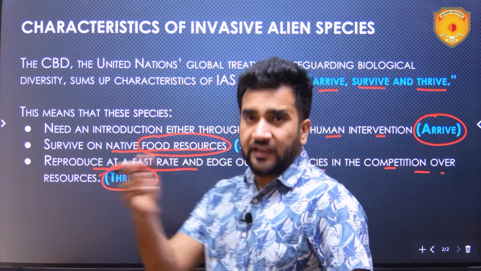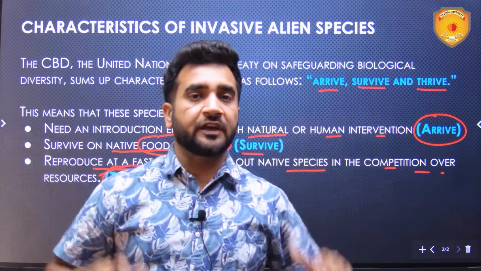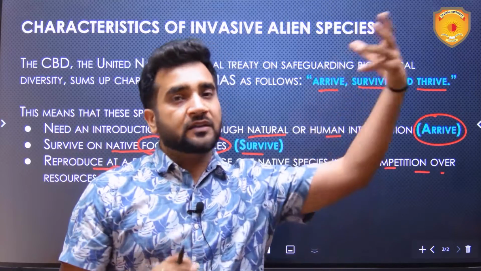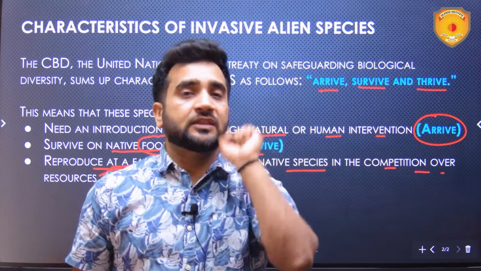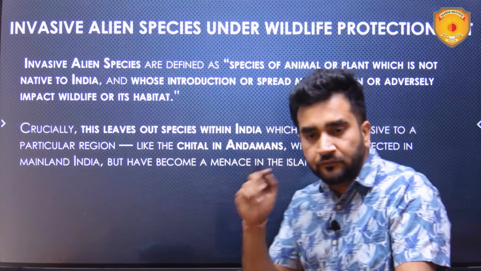So they invade that region, they are alien to that region, and they proliferate in that region. As a result, they are found there dominating, but the other species which were inherent or endemic to that region, they suffer. So that is why these invasive alien species are a danger.